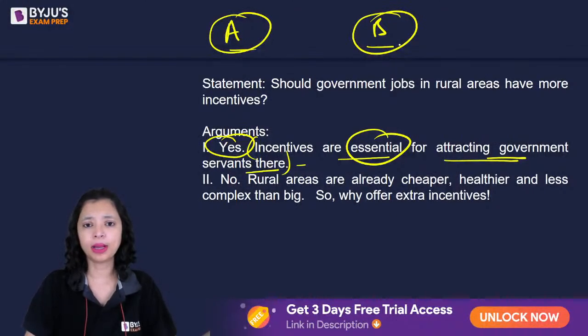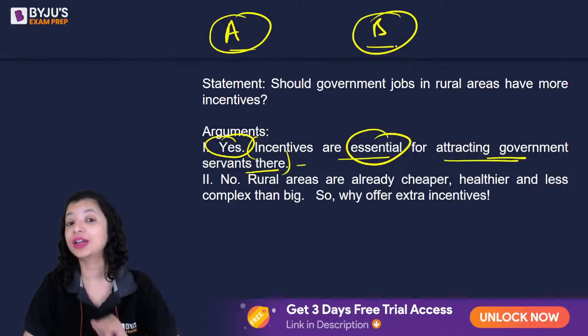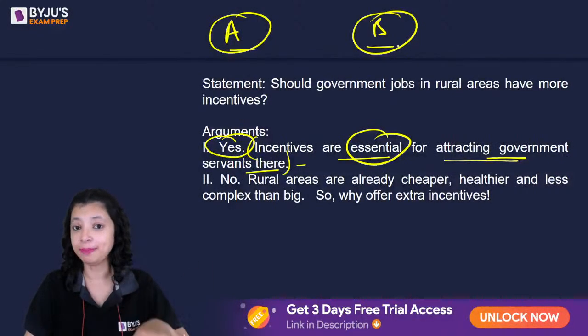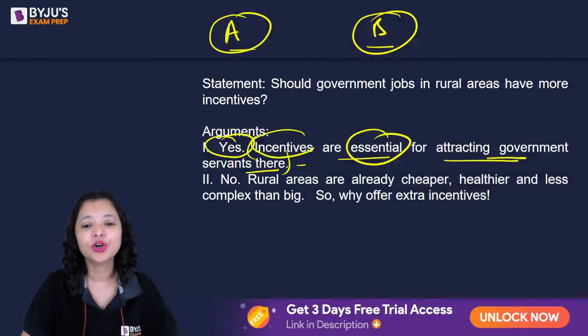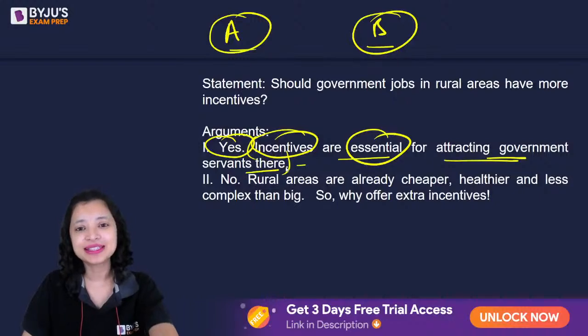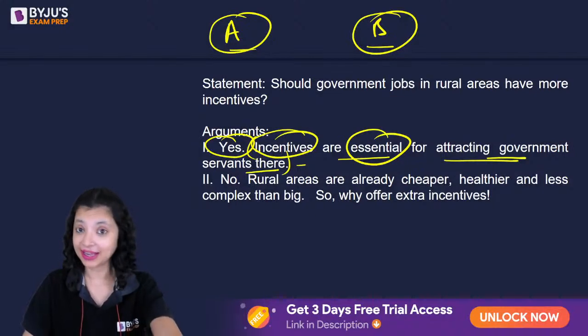मैं क्यों जाके गांव में काम करूंगी? मुझे शहरों में रहना है. I want to live in bigger cities. If you want to attract me, you have to make it lucrative. If you want me to change my base location, you have to make it attractive. And to make it attractive, what do you do? You give them incentives. One is strong for sure. आया प्रिया समझ? अब second argument देखते हैं.